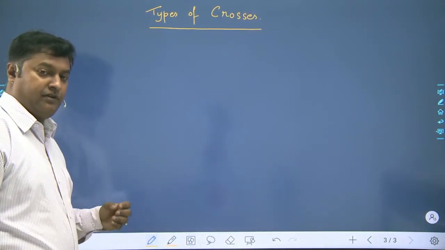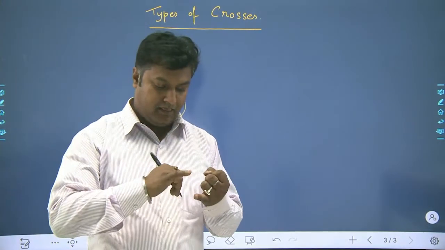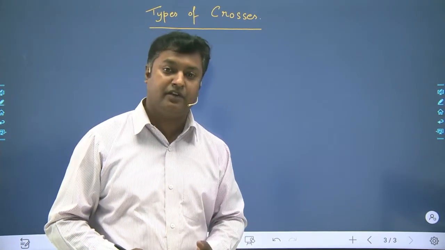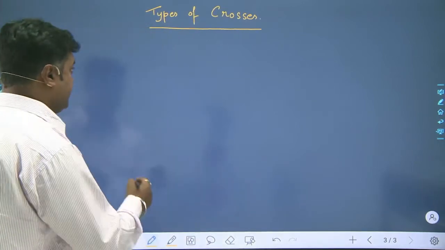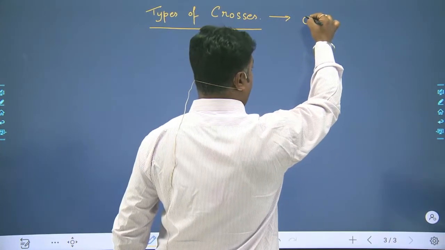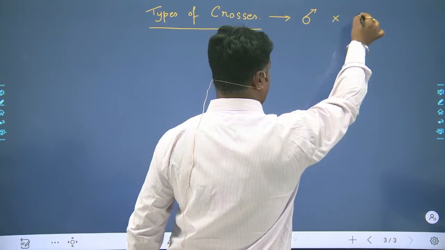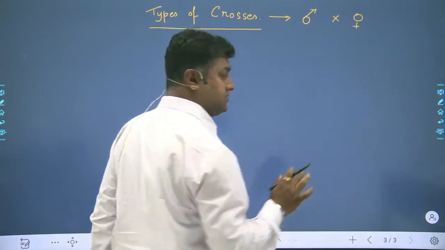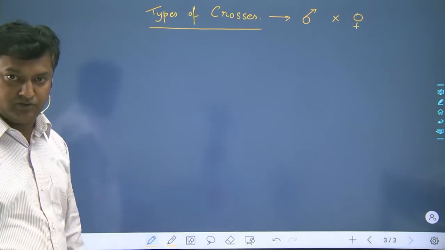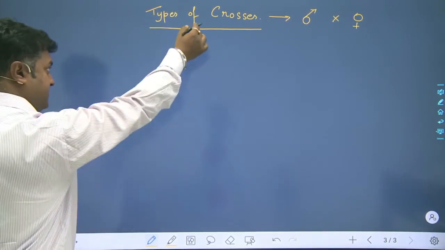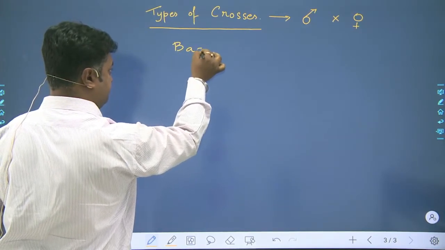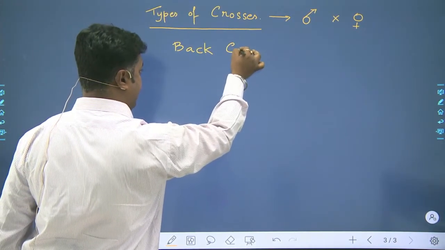And in this lecture, we will be teaching about the back cross, what it means, and then we will be dealing with the reciprocal. So once again, going through, crosses will be happening between the male part and the female part. We know this. Gametes will be produced and the gametes will be fertilizing to produce the zygote. Clear? So, if I talk about the types of crosses, first one will be back cross. Now, what is a back cross, first of all?